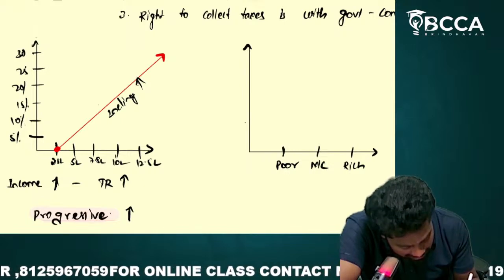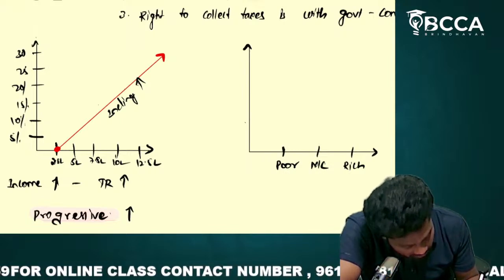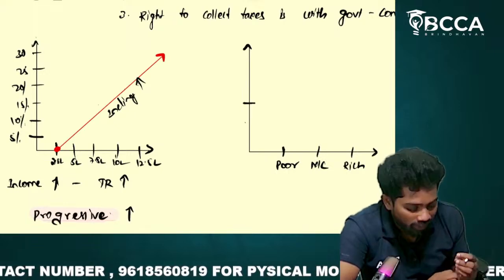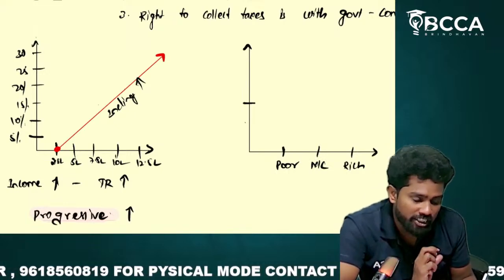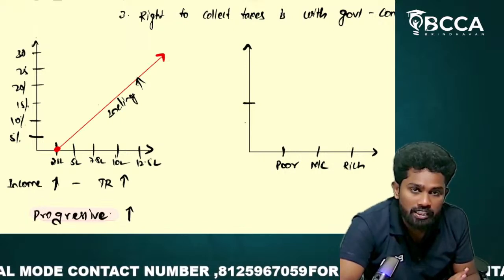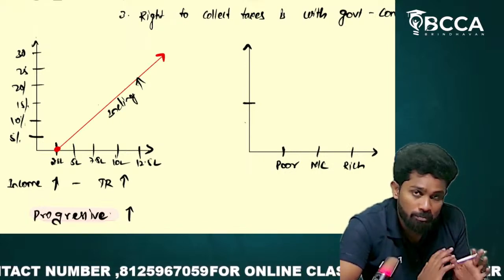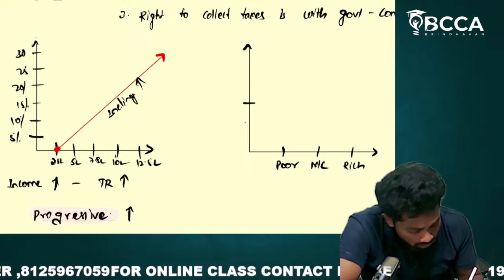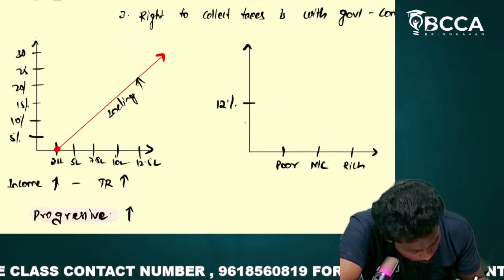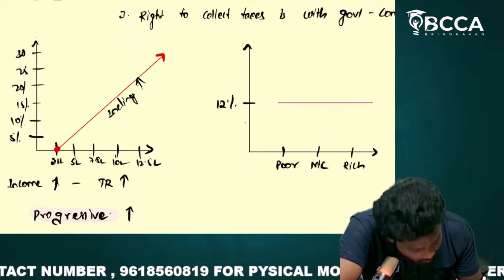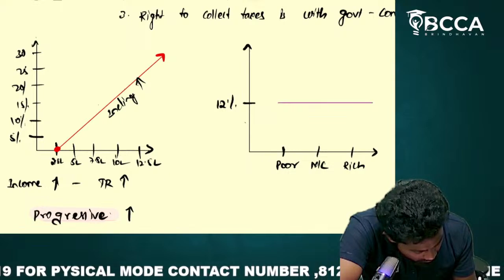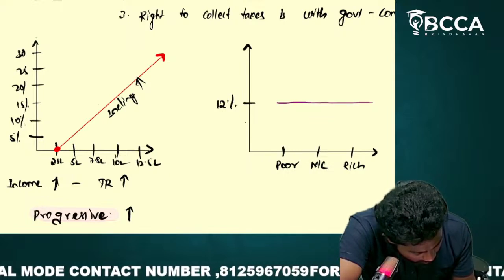The tax rate would be, whoever you are, whether you are rich, poor, middle class, there will be only one tax rate for a good. Let's say any of these 3 buy a soap. One particular soap they bought. All the 3 kinds of people are using the same brand soap. On that soap, if the 12% GST rate is there, then whether you are poor, middle class, or rich, you will have the same kind of tax rate.